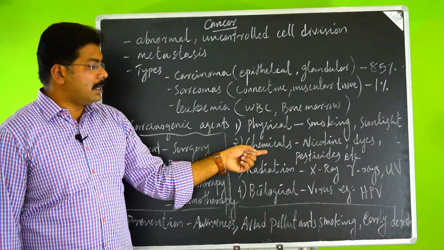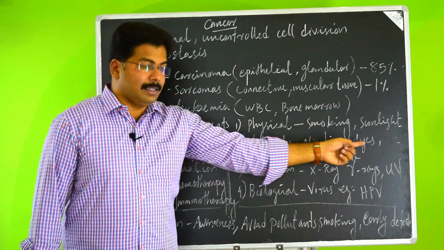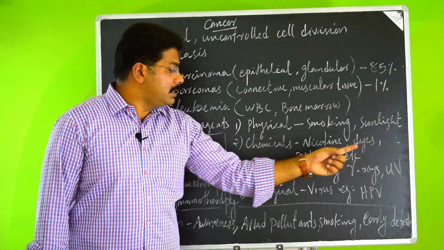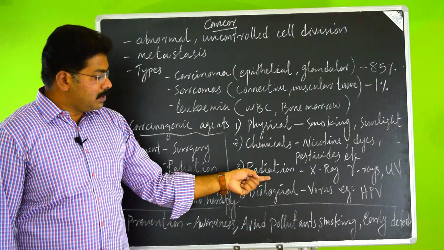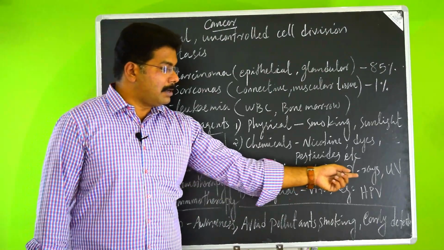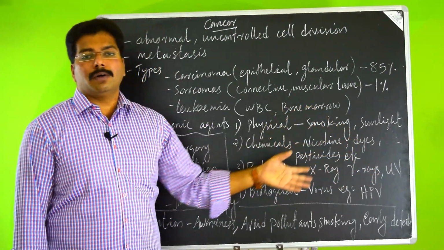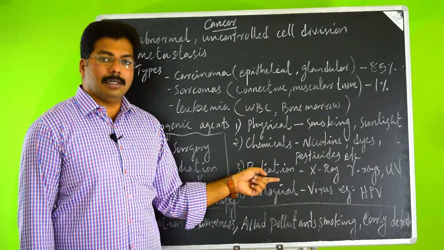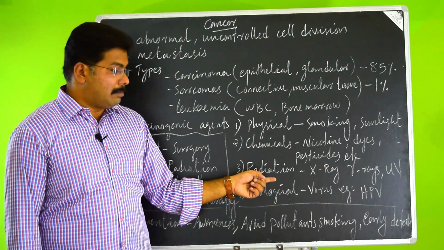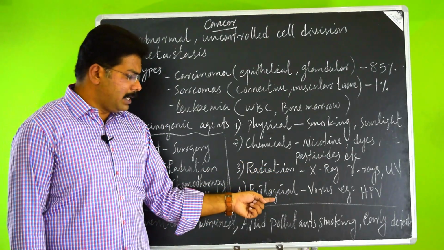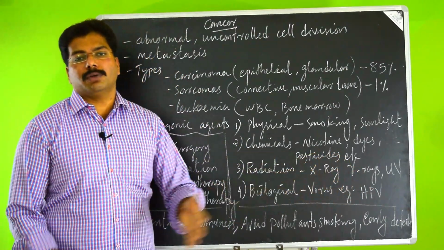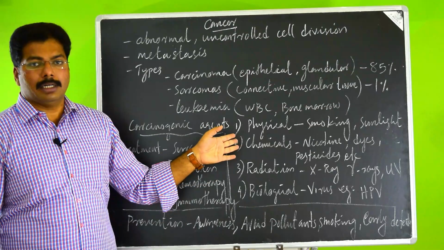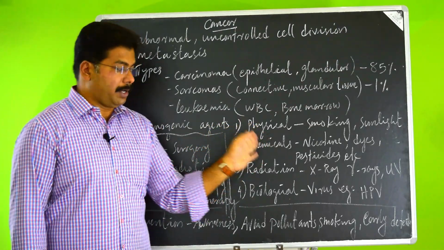And chemicals such as nicotine, the dyes coming out of industries, pesticides, all these can induce cancer. And coming to radiation, X-rays, gamma rays, UV rays, and a prolonged exposure to all these can trigger cancer inside our body. And biological agents such as viruses like human papilloma virus can also induce cancer, uncontrolled cell division inside our body.